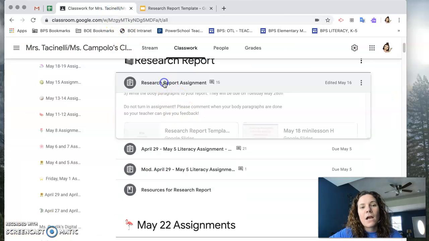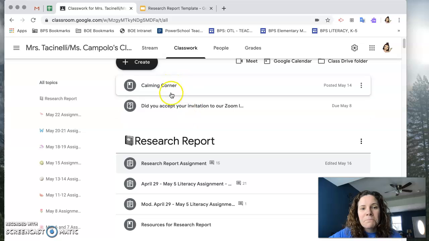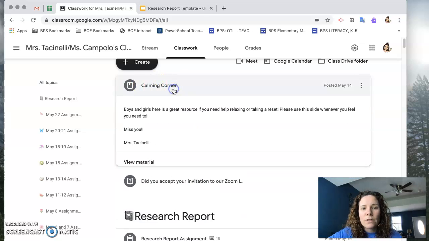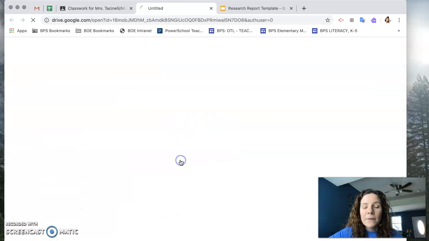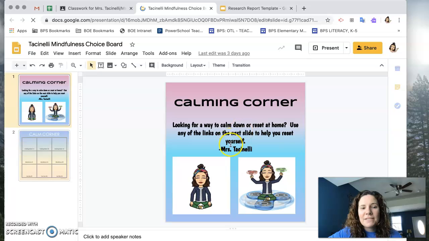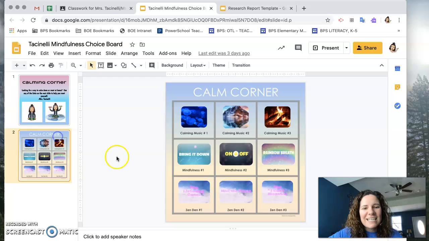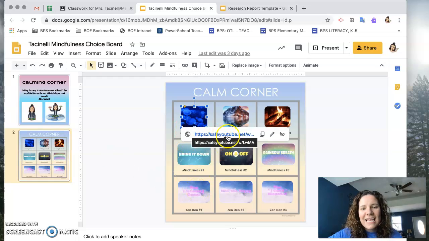When we look back in our classroom, I wanted to show you one more thing up here. You're going to notice it says Calming Corner. If you click in there, it says, boys and girls, here's a great resource. If you need help relaxing or taking a reset, please use the slides whenever you feel needed. Miss you, Mrs. Tassinelli. If you open it up, it's our Calming Corner, and it has my cool little Bitmoji hanging out there. If you click in here on each one of these, it'll give you a little video to kind of calm you down. So if you're feeling stressed, boys and girls at home, please take time and take a look at these. They're just a great resource to have.